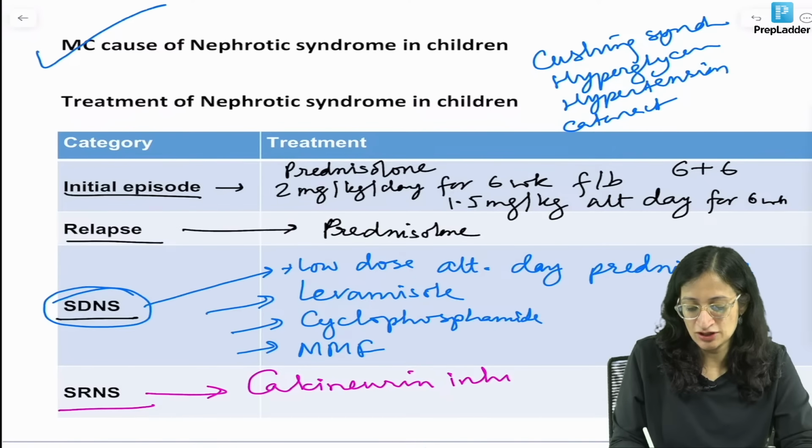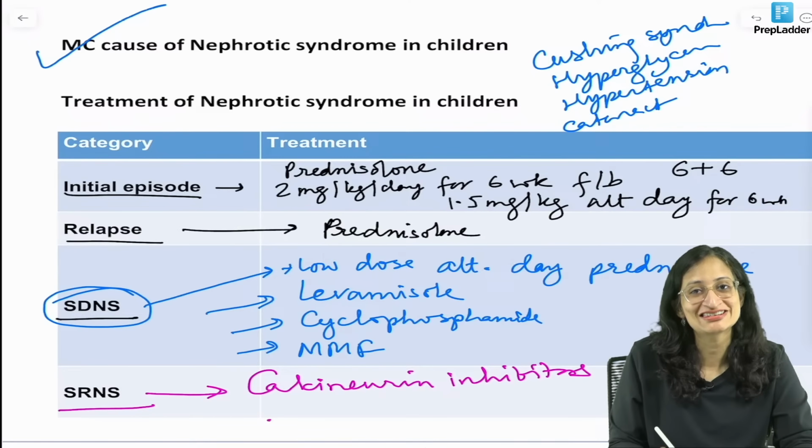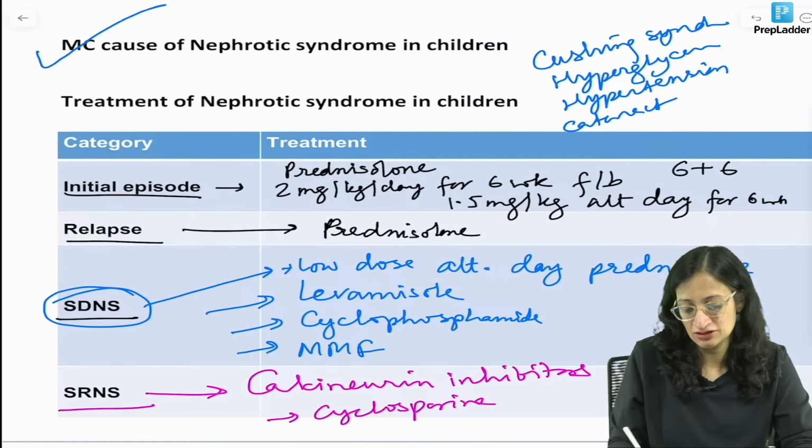What are the examples of calcineurin inhibitors? Yes, we know they are cyclosporin and tacrolimus. Cyclosporin or tacrolimus you can use.